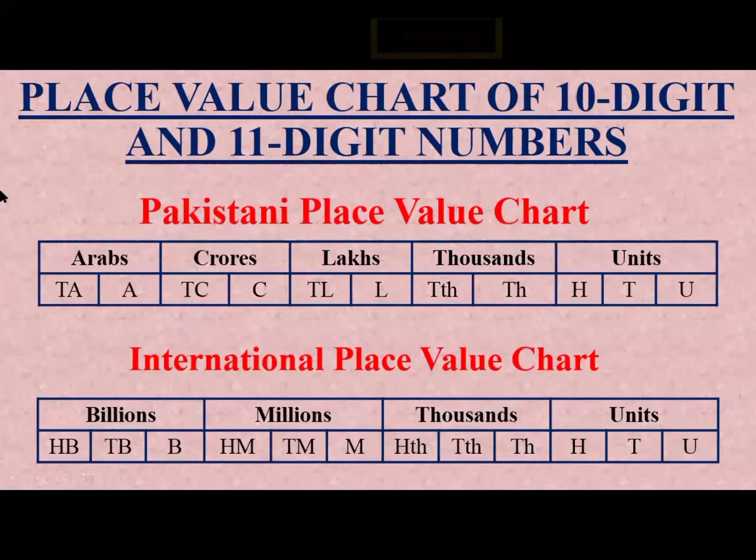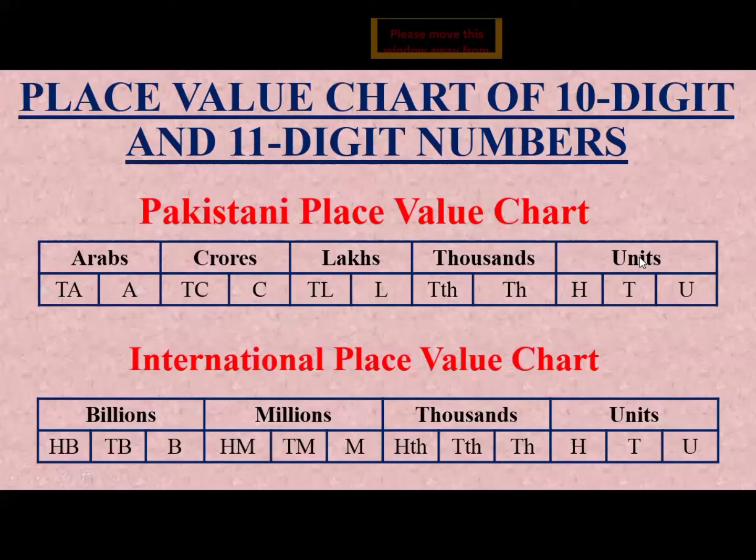The place value chart of 10-digit and 11-digit numbers. Now we will learn about the Pakistani place value chart and the international place value chart. When we have 10-digit and 11-digit numbers, we start from the Arab group in the Pakistani place value chart. We divide the digits into 5 groups, starting from the right side.